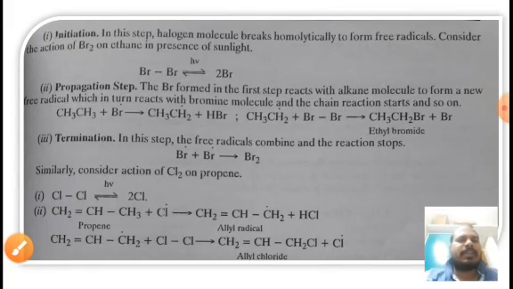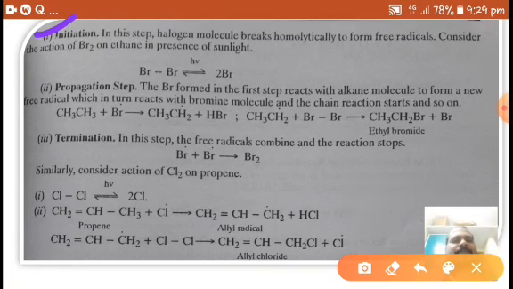So we shall look at the mechanism of this free radical substitution reaction. Here we take the example of bromination of ethane. The first step is initiation. In this step, the halogen molecule breaks homolytically.